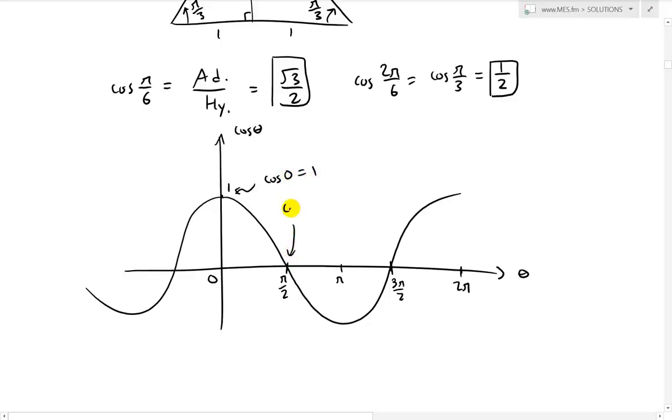Then here, this is cosine 3 pi over 6, which is just cosine pi over 2. The 3 and 6 cancel out, so that just equals 0. So we got this point and this point.